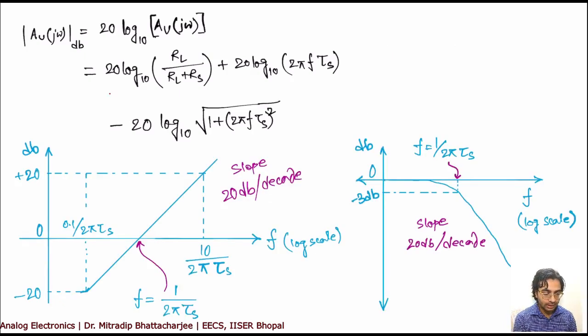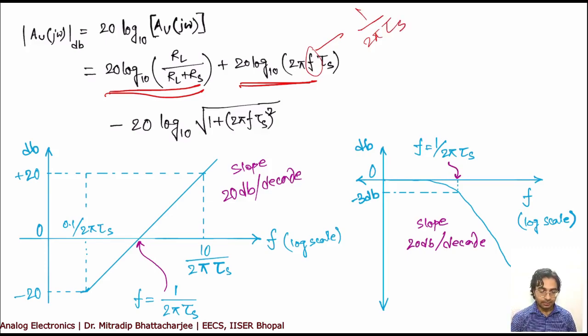Now if you look at the second term, what is the second term? 20 log 2 pi f tau s. Now what will happen if this f value is 1 by 2 pi tau s? What is the output of this? Just consider the second term, not the other terms. If you put 1 by 2 pi tau s over here, this 2 pi tau s is getting cancelled by this 2 pi tau s. So you are left with only log 1. What is the value of log 1? Value of log 1 is 0.